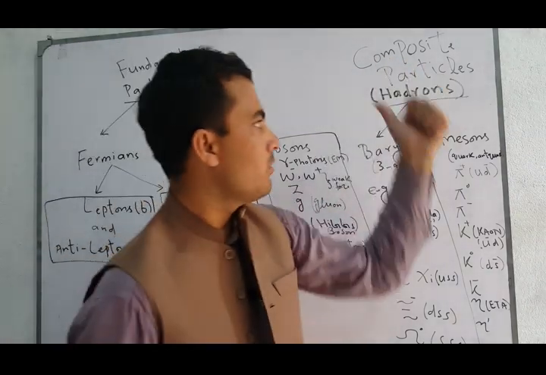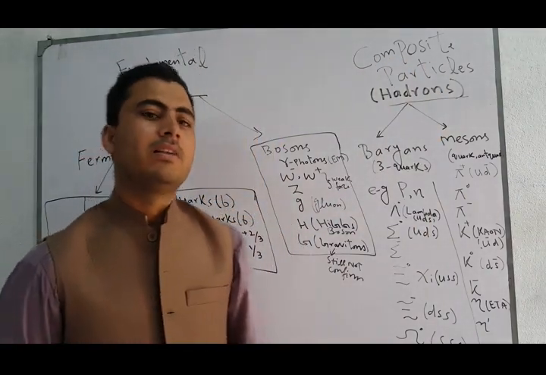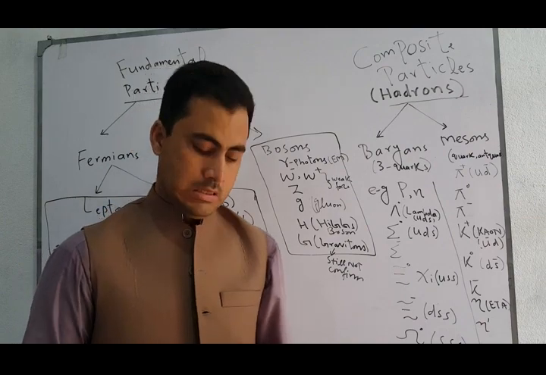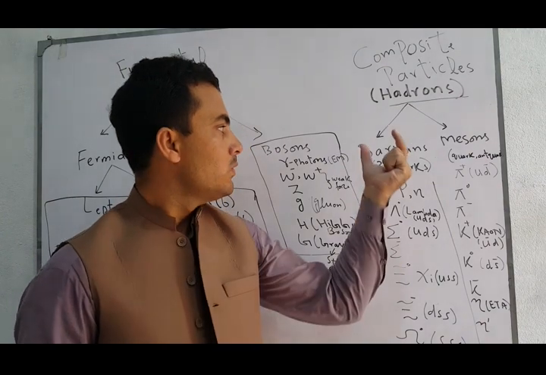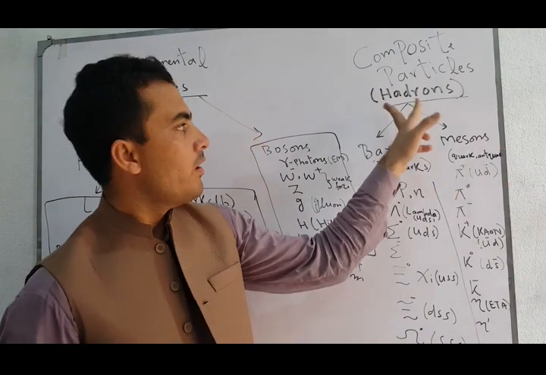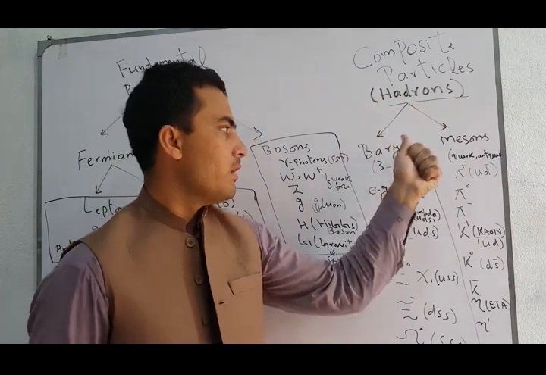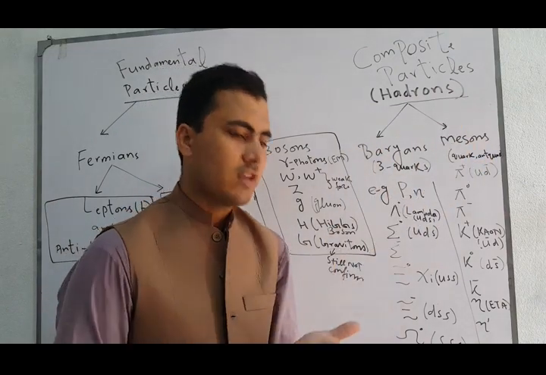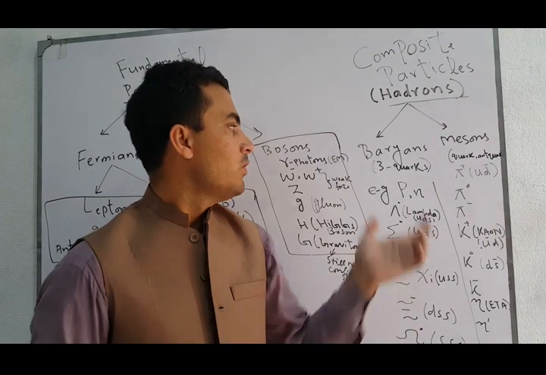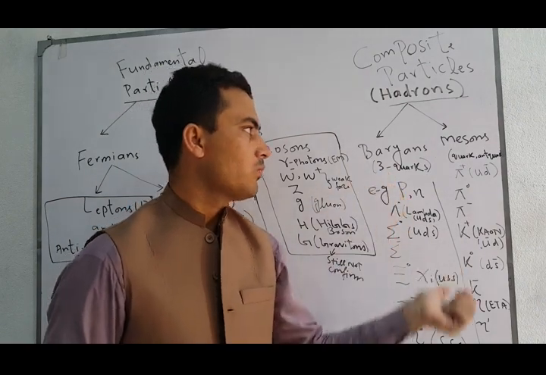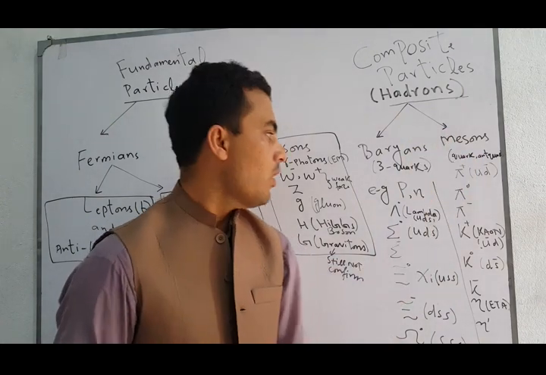And what are the composite particles? Composite particles are basically the hadrons, and hadrons are made up of either 3 quarks or 2 quarks. Now hadrons have 2 categories, one is called baryons and the other one is called mesons. What are baryons? Baryons are that class of particles which are made up of 3 quarks, while mesons are made up of 2 quarks.